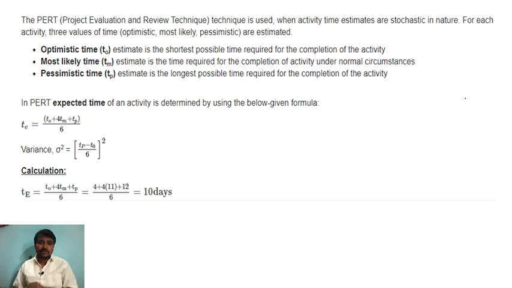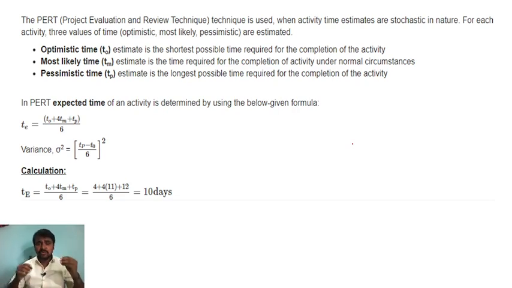Let me tell you in a simple way. There are two different methods for drawing a network diagram. What do we mean by a network diagram? A network diagram shows all the activities in one simple manner, to know how much time or duration is required and what the resources are.